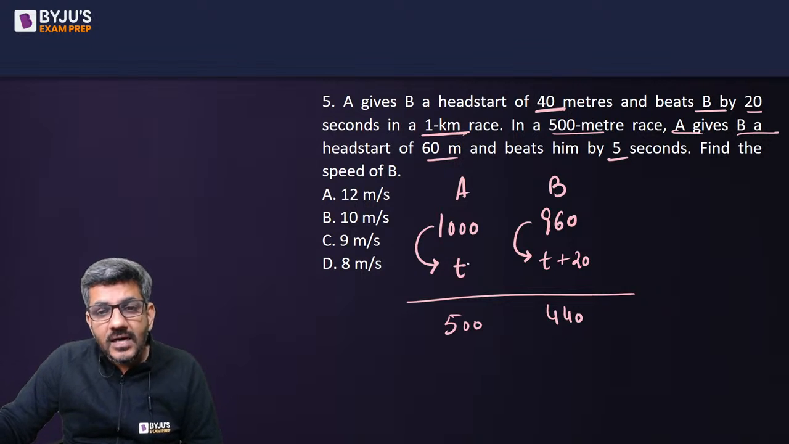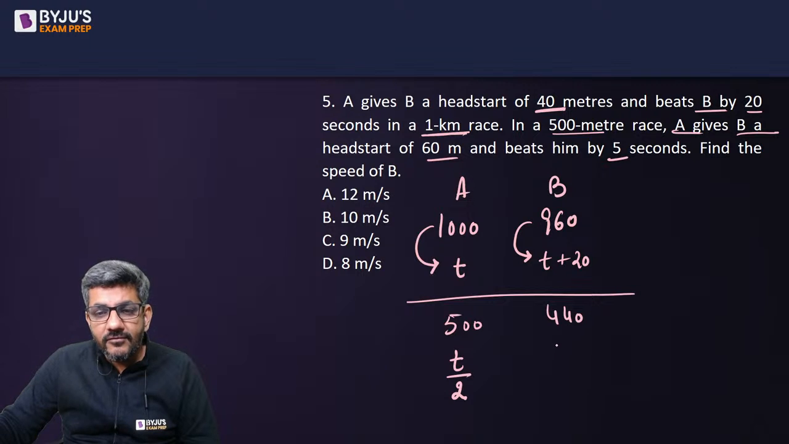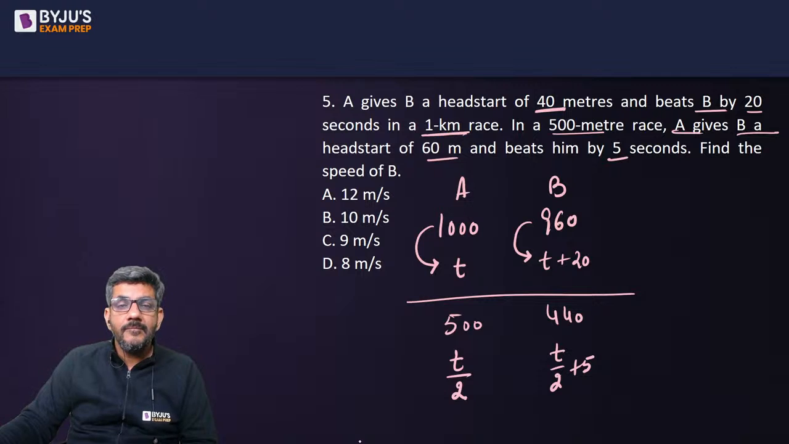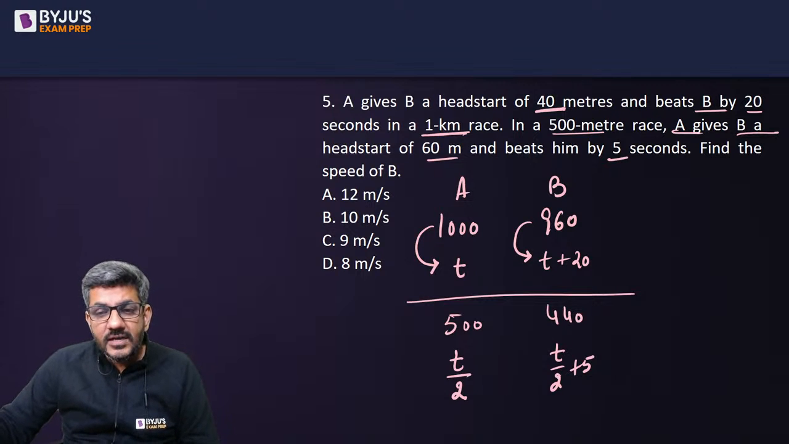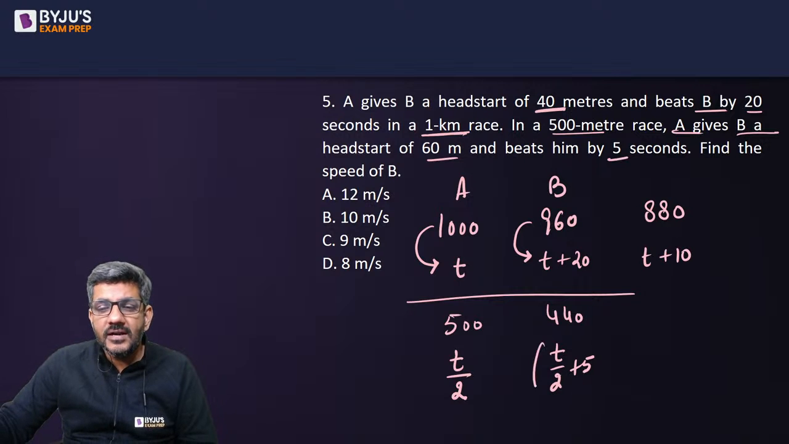Now, when A covers 1000 in T time, he would be covering 500 in T by 2 time. It is half of that. So, B would be covering 440 in T by 2 plus 5. He is taking 5 seconds more than A. Now, if B is covering 440 in T by 2 plus 5, can I say he is covering 880 in T plus 10? I just doubled it.